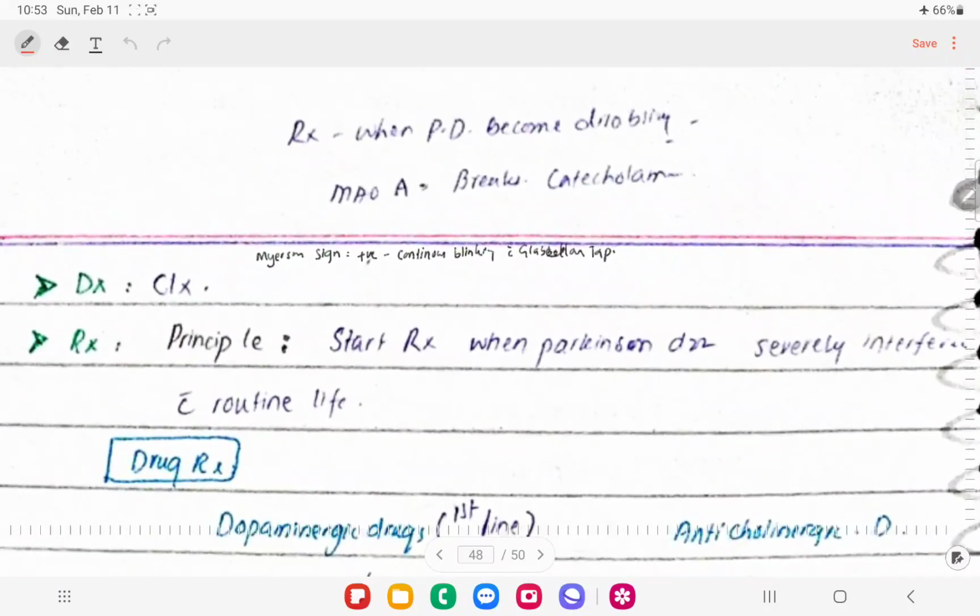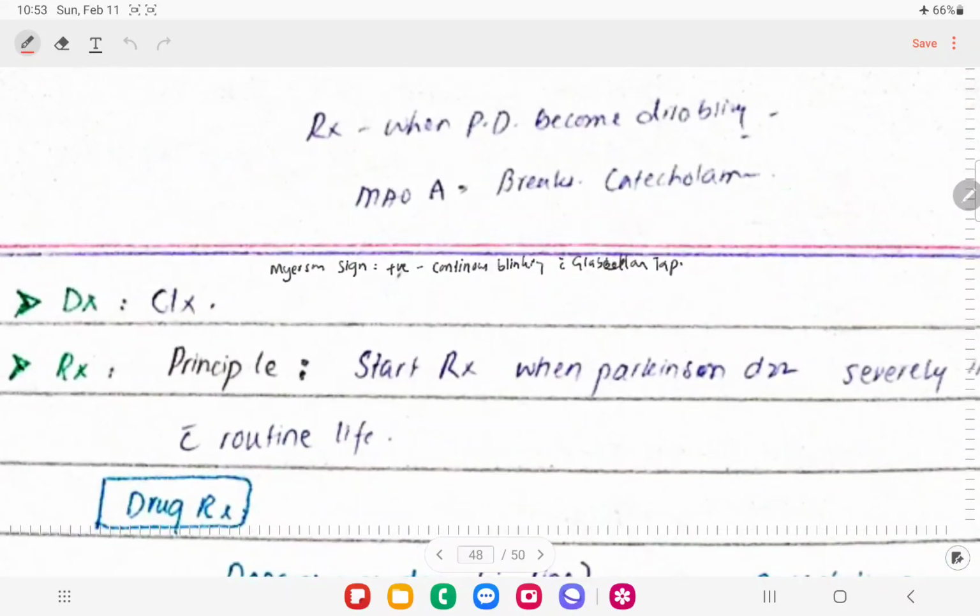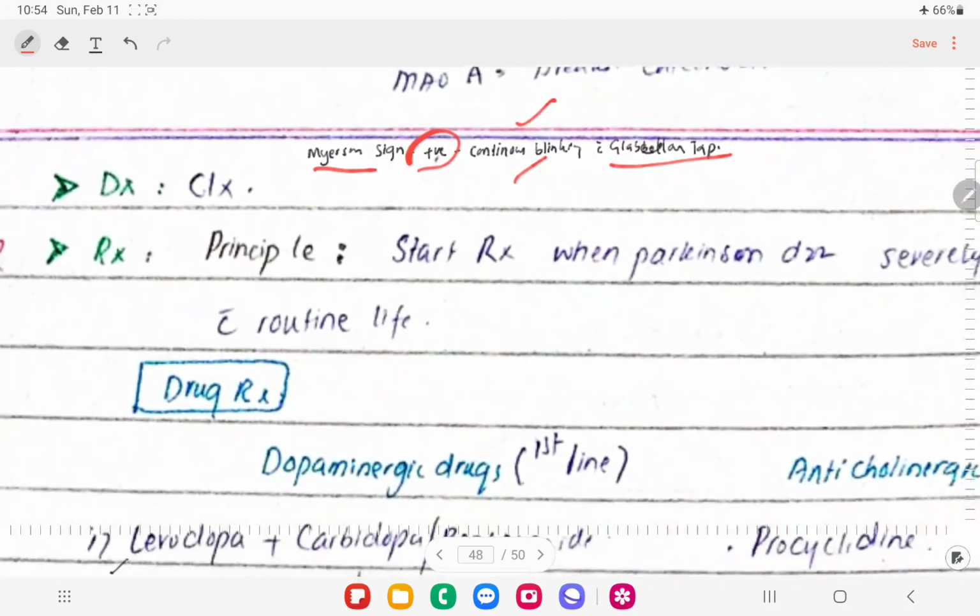There is a sign called Myerson sign, right? That will be positive in these patients. If we tap on the glabella, they will continue to blink. Usually when we tap on the glabella in a normal person, there will be one or two blinks, and then the person won't respond to that. But in a Parkinson disease patient, if we tap on the glabella, there will be continuous blinking of the eye, right? So that is called Myerson sign.